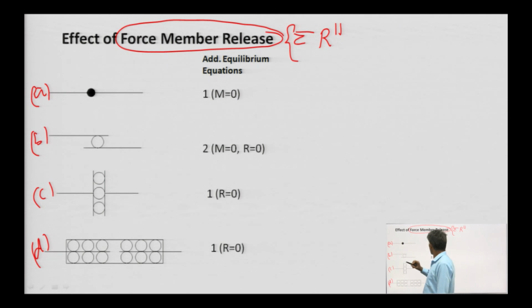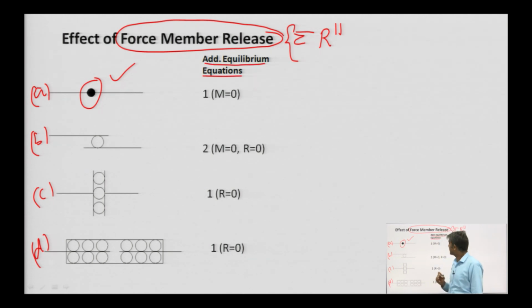For this internal hinge, that has been discussed in the previous slide. Okay, there is an additional equilibrium equation. What is the meaning of additional equilibrium equation? Actually, that will be used in static indeterminacy. That's why I am discussing it over here. It is common to both static and kinematic indeterminacy.